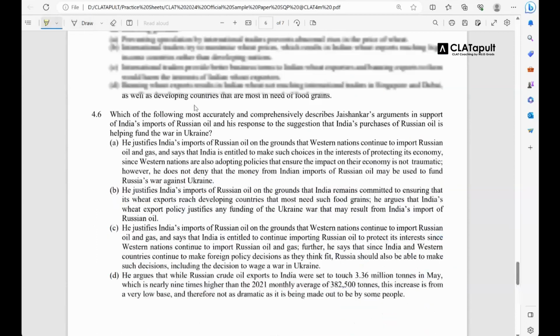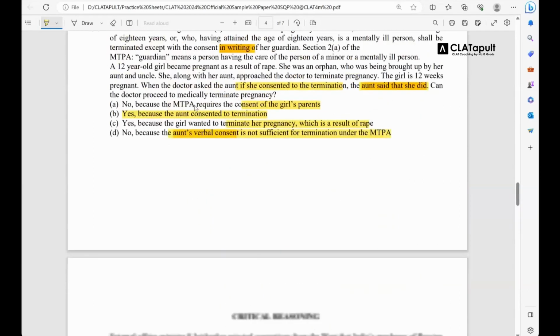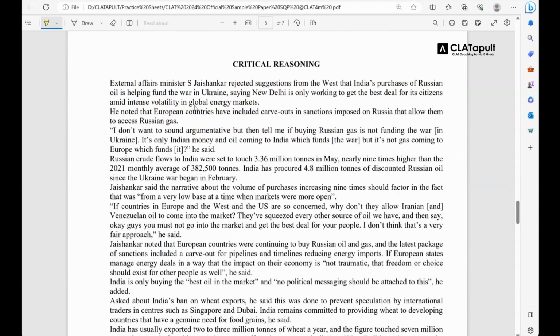Now look, I have several inputs for CR. I'll quickly go through them. Concepts are very, very important. This is the only section in the entire sample paper which had 6 questions. So pay attention, it is the only passage with 6 questions.